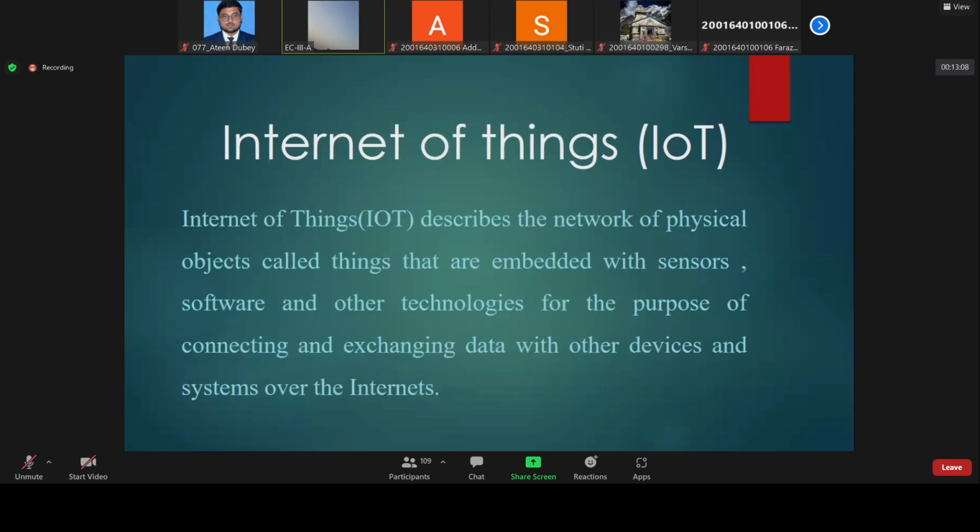So the sensor will sense the temperature and send it to the microcontroller, and the microcontroller will upload that particular room temperature into the cloud. This will become IoT. This is the IoT. So simple: connecting various devices and exchanging data with other devices with the use of the internet is known as IoT. But if I ask you about controlling the TV via remote control,